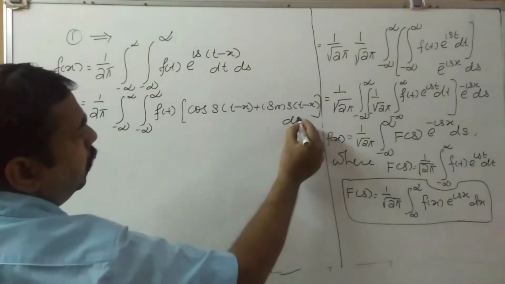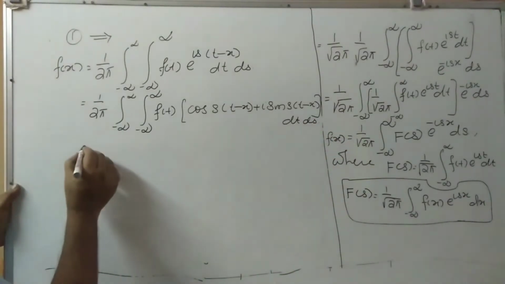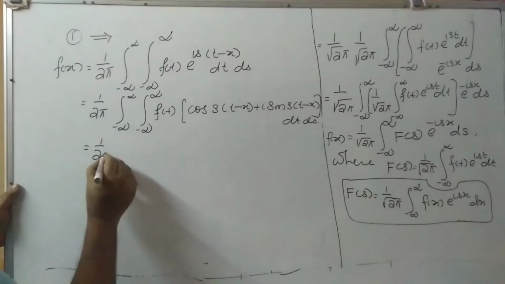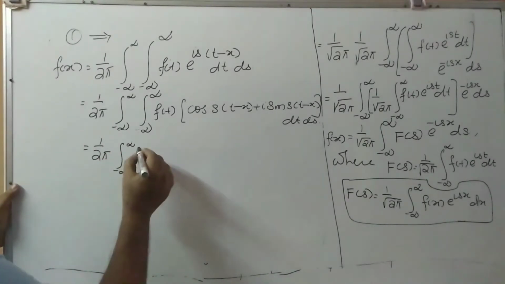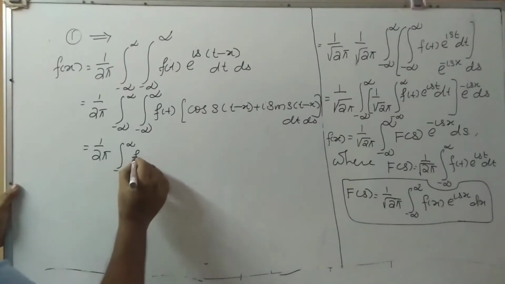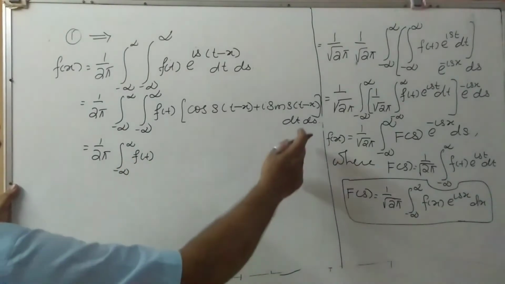So remaining dt ds. So this is equal to 1 by 2 pi integral minus infinity to infinity, we keep this f of t and we take ds.